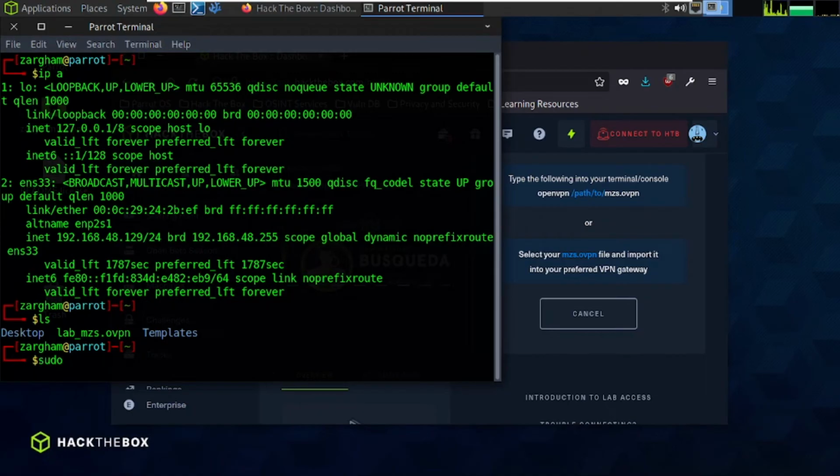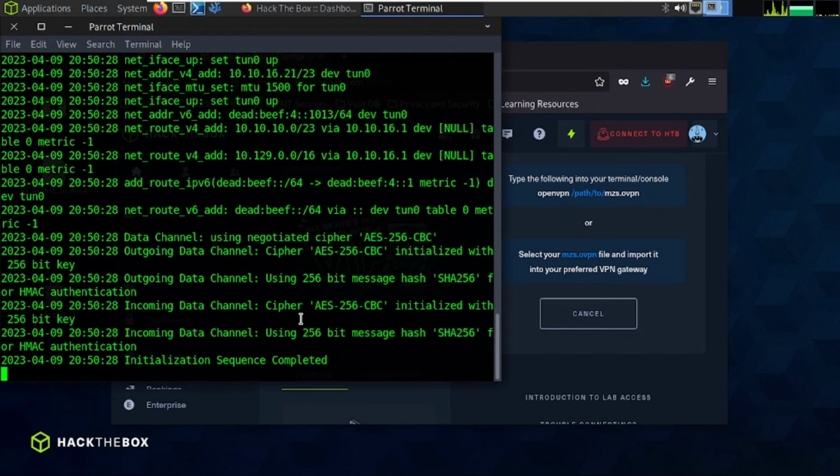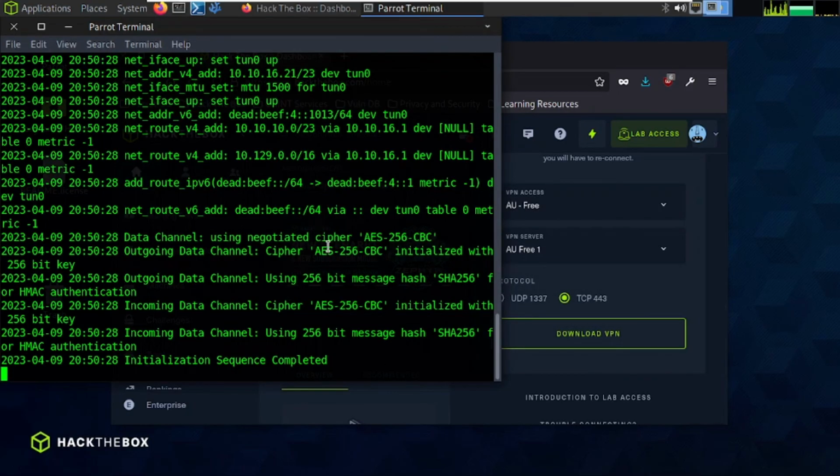Sudo openvpn, our configuration file name. We need to click enter. So let's say route has been added into this machine, and initialization sequence completed. All this data between these two networks is encrypted.